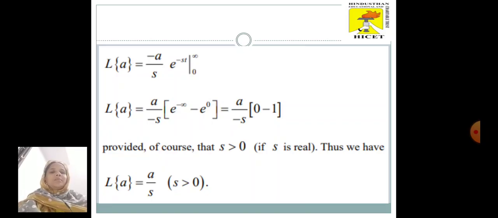Integrating and applying the limits, we have L of a is equal to e power minus st by minus s into a. Applying the limits 0 to infinity, we have a by minus s into 0 minus 1. Here e power minus infinity is 0 and e power 0 is 1, provided s greater than 0 if s is real. Thus we have L of a is equal to a by s for s greater than 0.